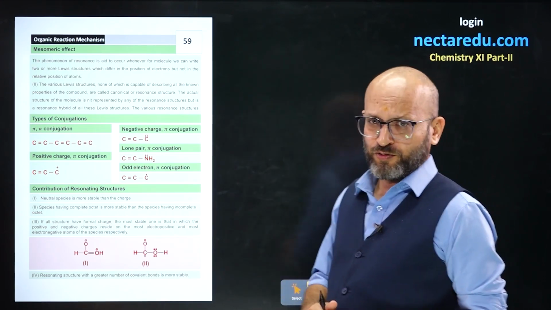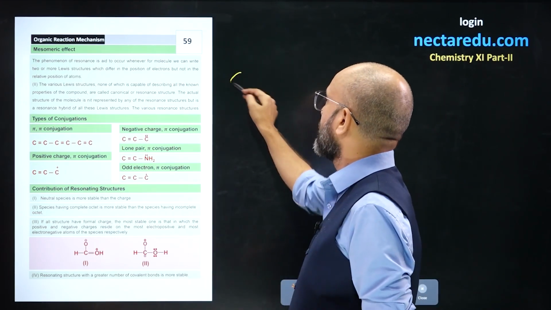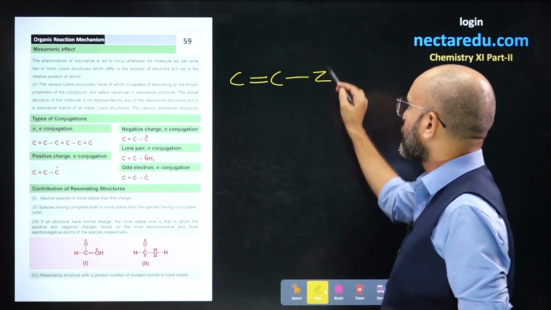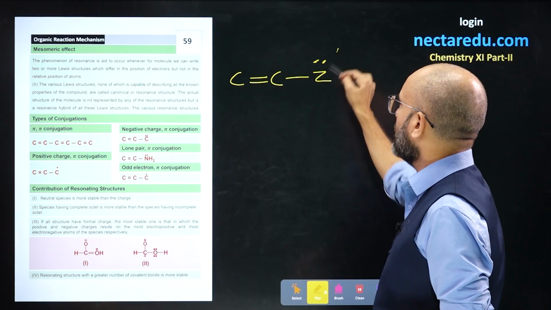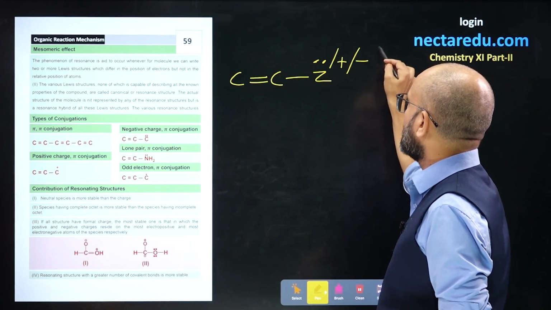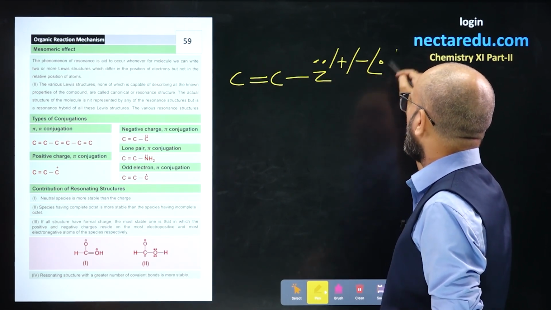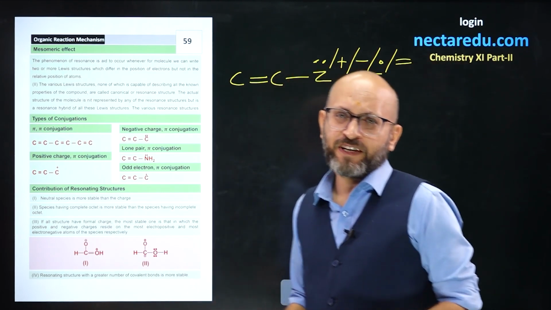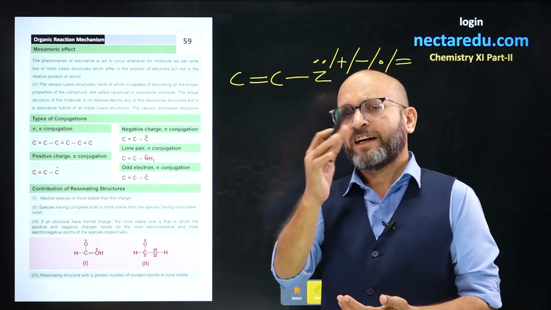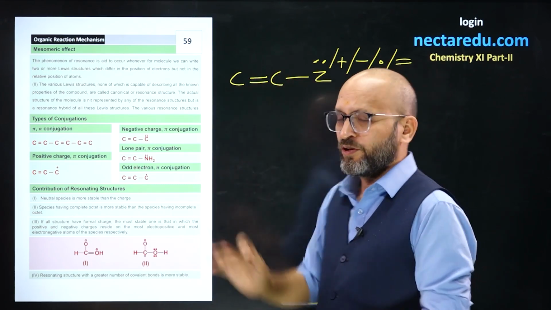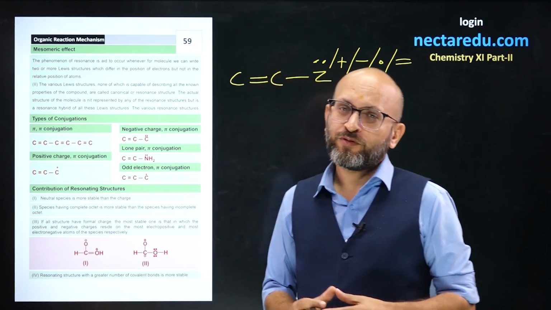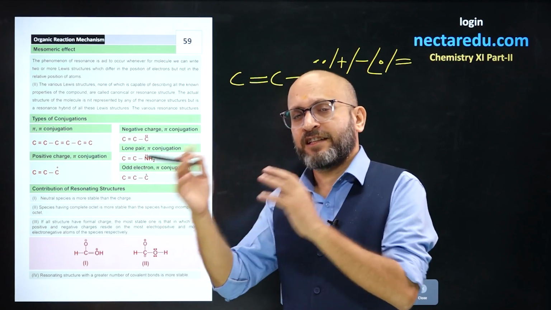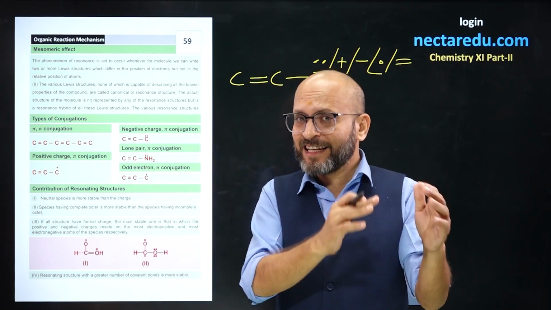In short, if you have a double bond, a single bond, and on the third atom you have a lone pair or plus or minus or free radical or double, that means we have a conjugated system and resonance will be there for sure. This is a trick that will help you understand whether resonance is present or not. If resonance is there, stability is there. If resonance is not there, it is less stable.